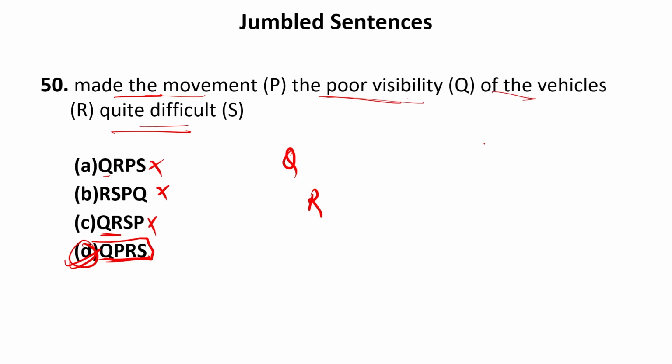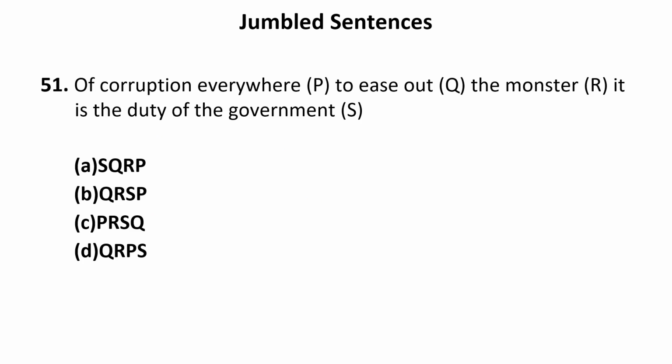So when we go according to options, we are able to find out the correct answers, because the elimination part is also there that makes jumbling of sentences very easy, or rearrangement of sentences very easy. Now let us move to the next sentence, that is 51.